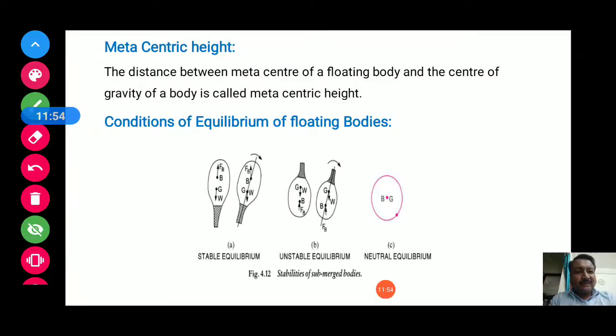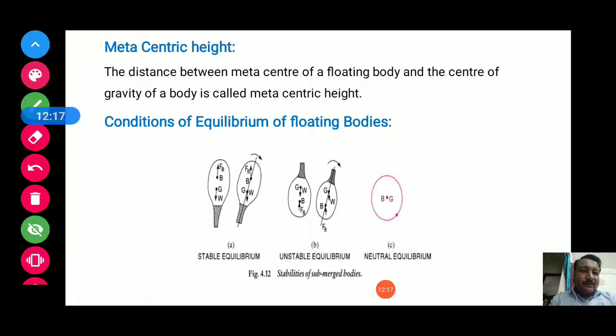So first refer to figure A. In this figure, the first figure is when you are not providing any angular displacement, and the second figure is after providing the angular displacement. Initially the points are shown here.